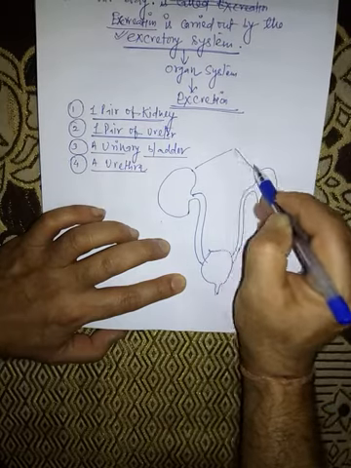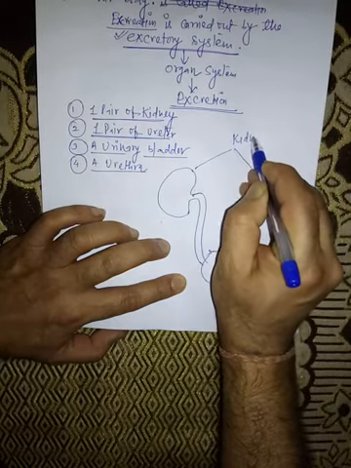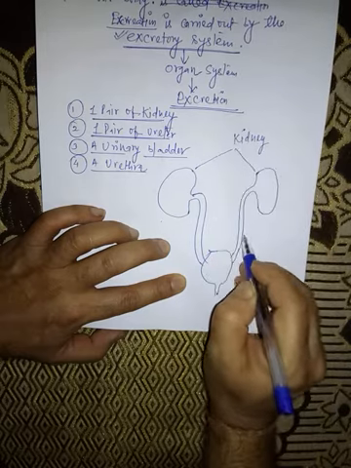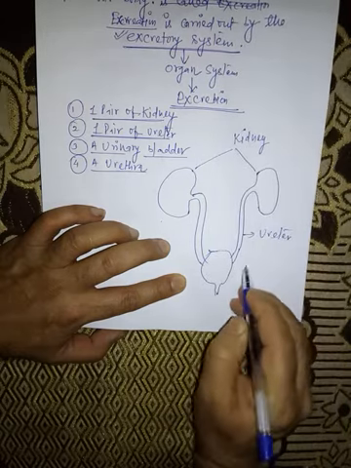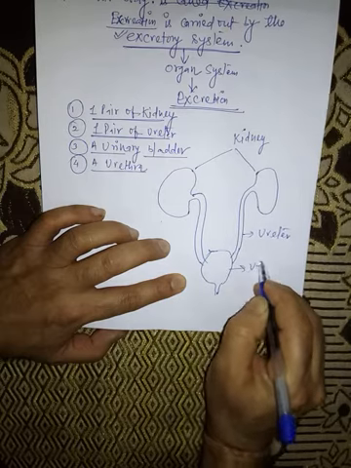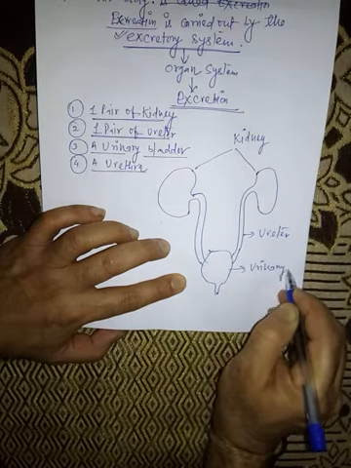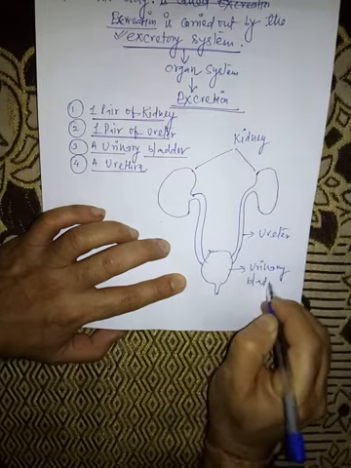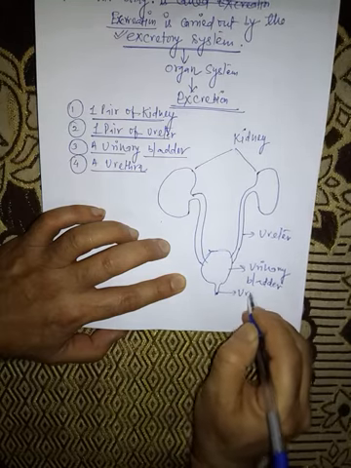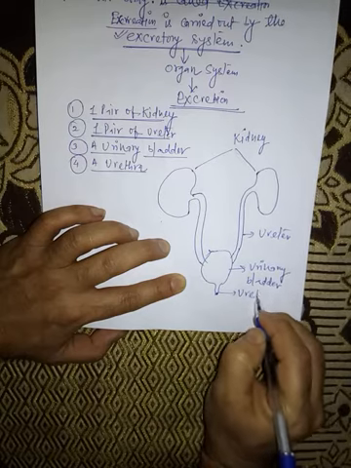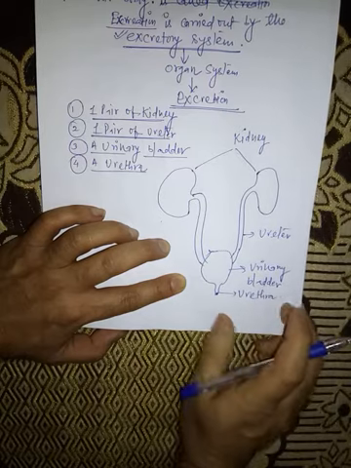Both are the kidneys, these are the ureters, this is the urinary bladder, and this is the urethra, right?